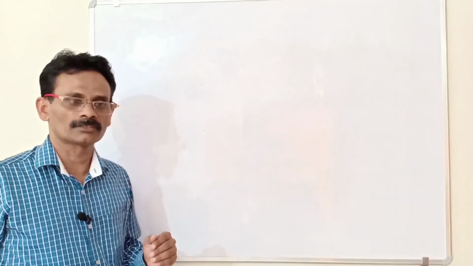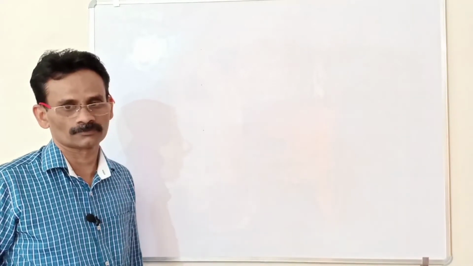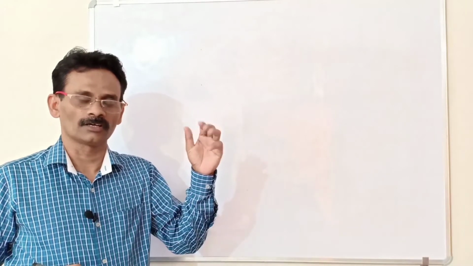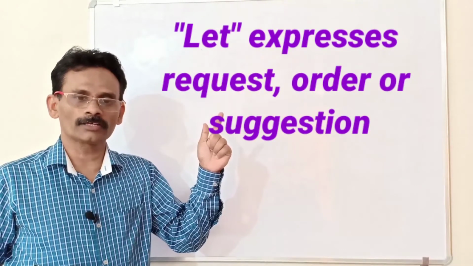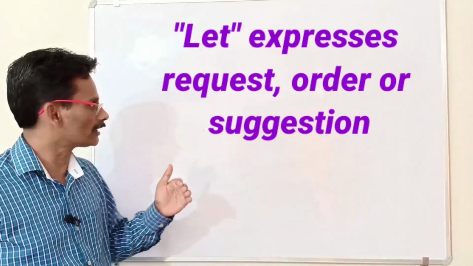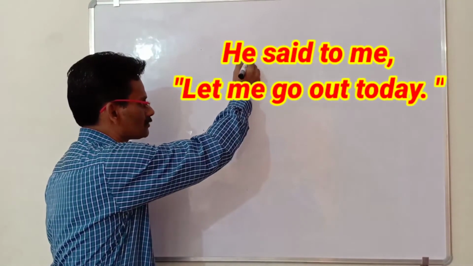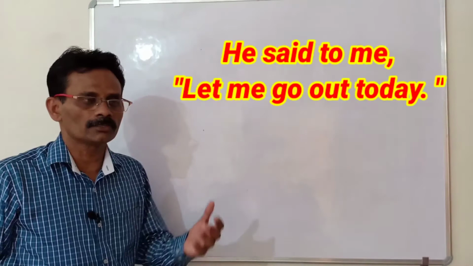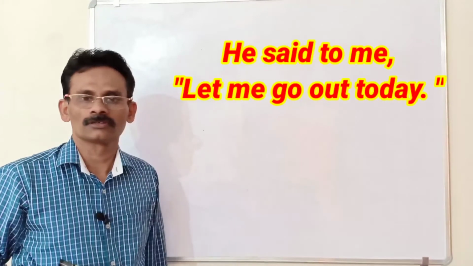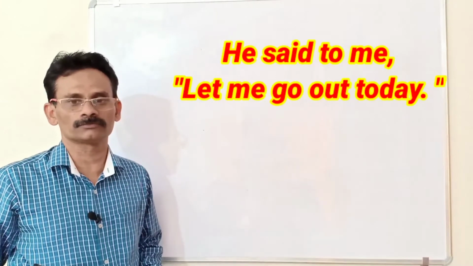Now, let us look at the second type of sentence with let. Let expresses three things: request, order, or suggestion. Now, let us examine one sentence. He said to me, let me go out today. Here, let means, may I go out? Permit me to go out.